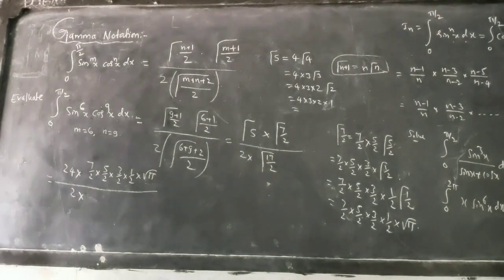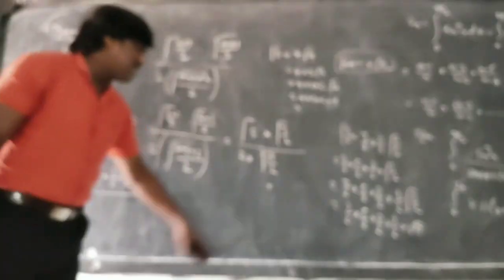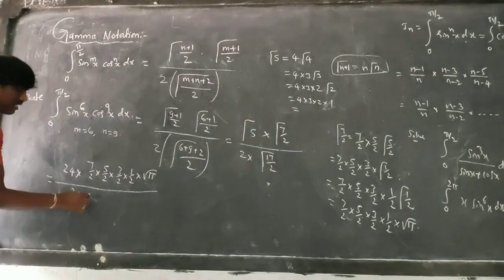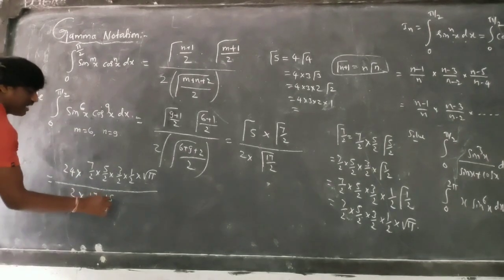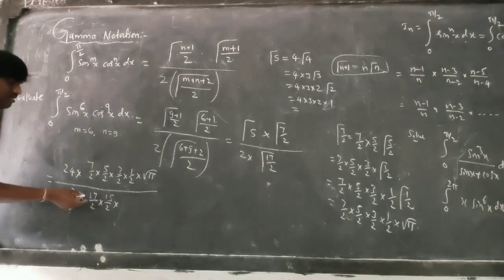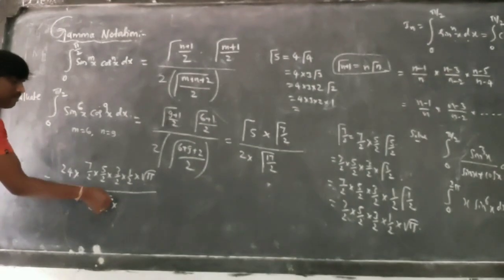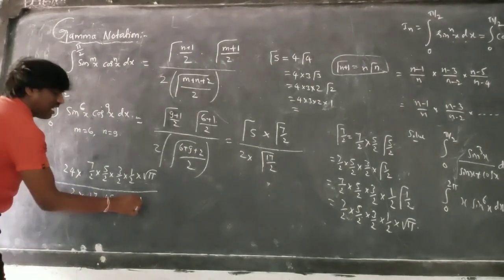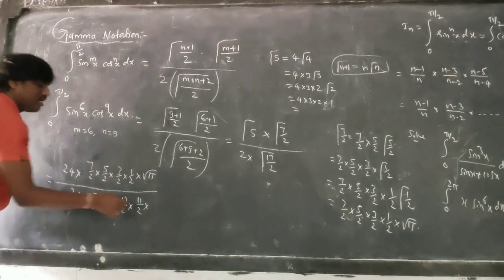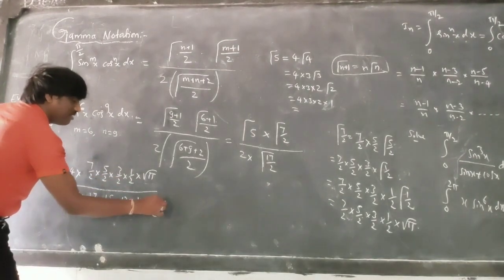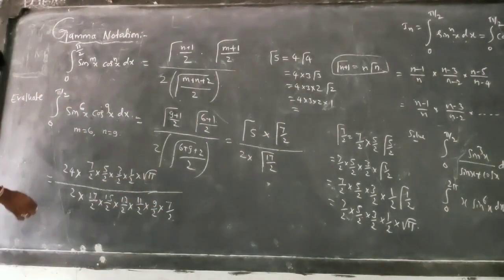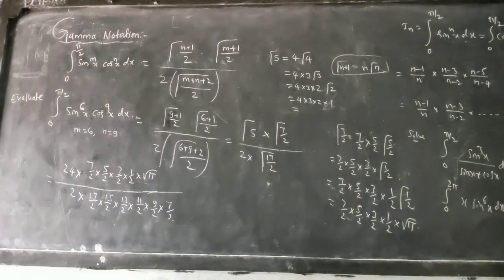into gamma notation, root 17 by 2. 17 by 2, how can I write? I'll write here 17 by 2, minus 1, that is 15 by 2, minus 1, that is 13 by 2, minus 1, 11 by 2, minus 1, 9 by 2, minus 1, 7 by 2. Gamma notation 7 by 2.